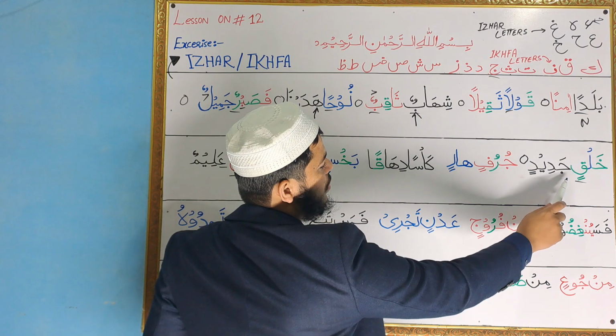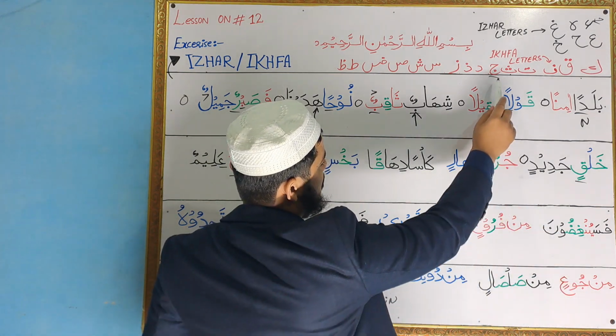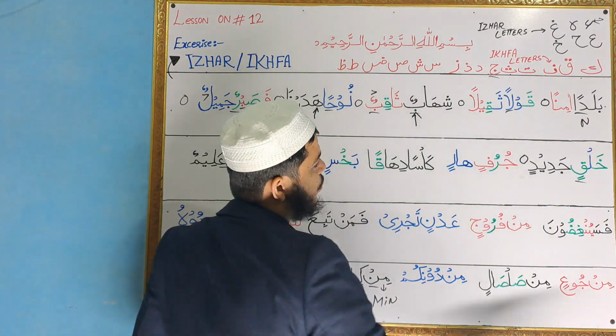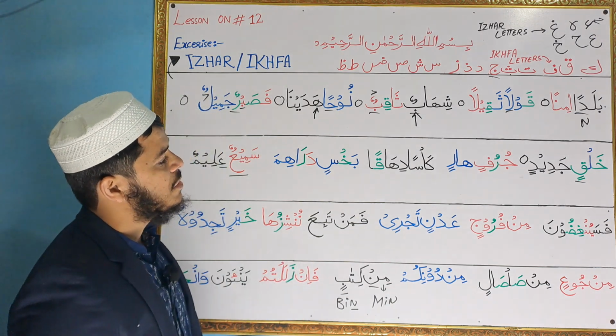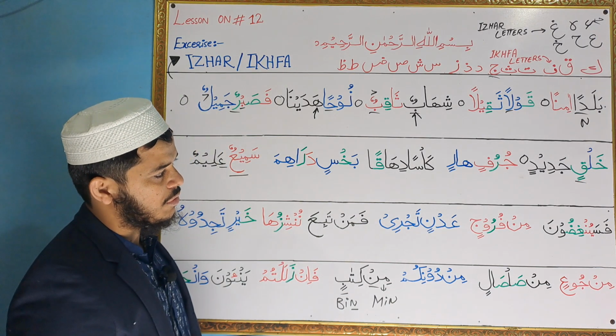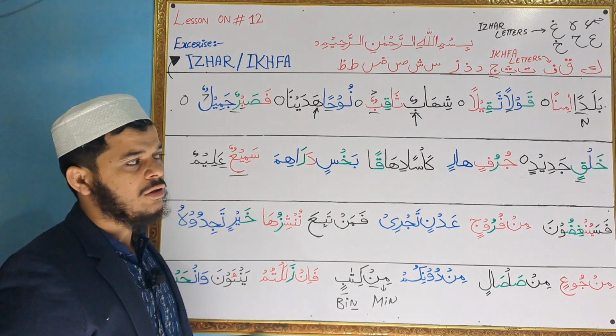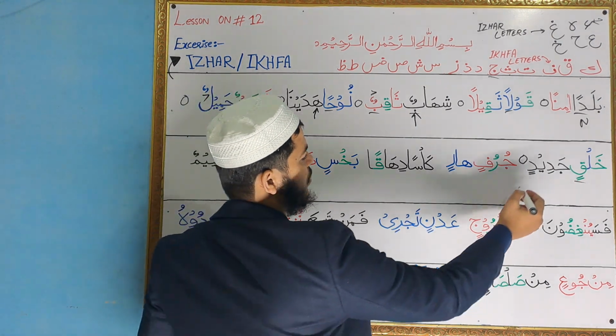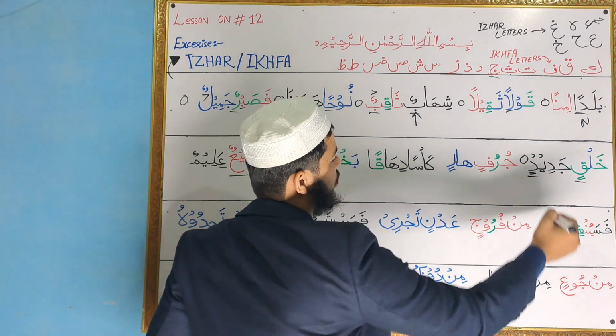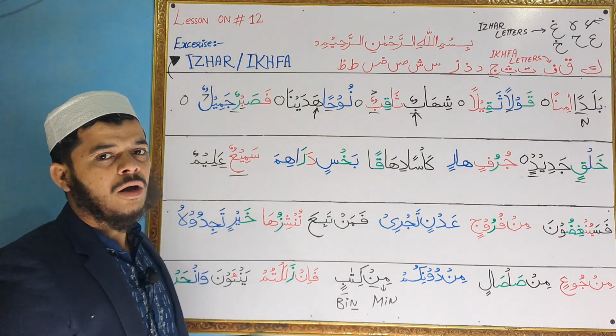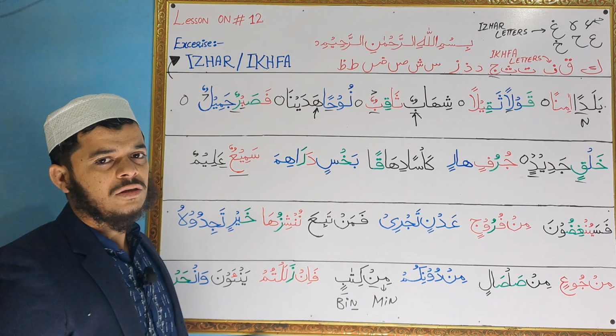So after tanween the letter jim is coming. So jim is from ikhfa letters, so we will do ikhfa sound there. Khalqin jadid. We will convert this tanween into sukoon in case of stop. Khalqin jadid.